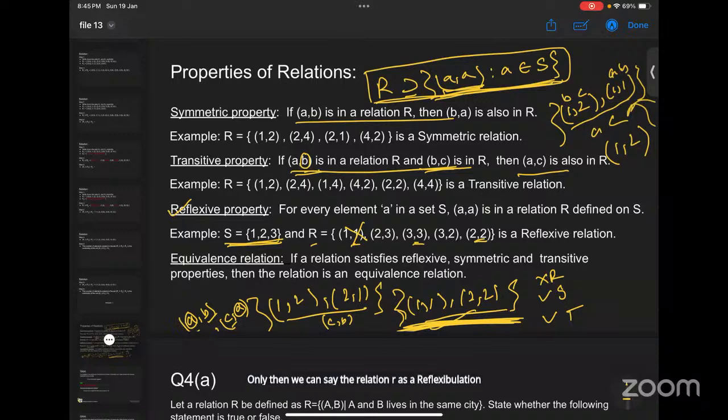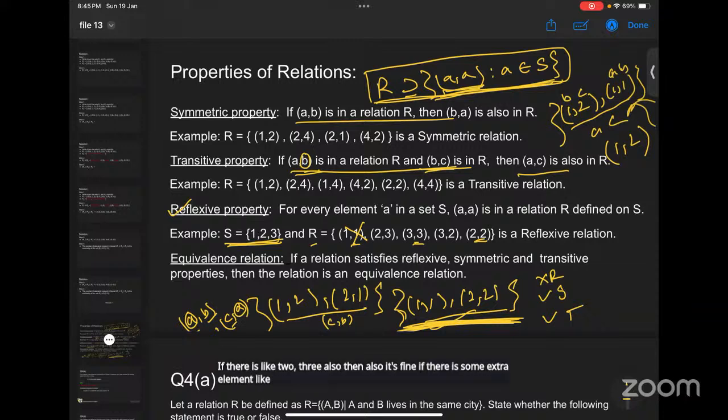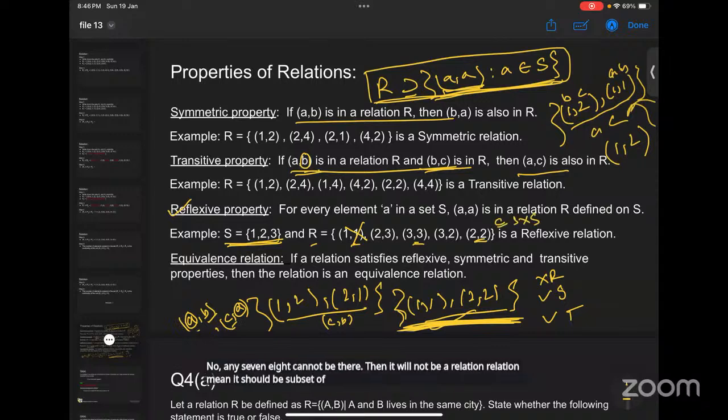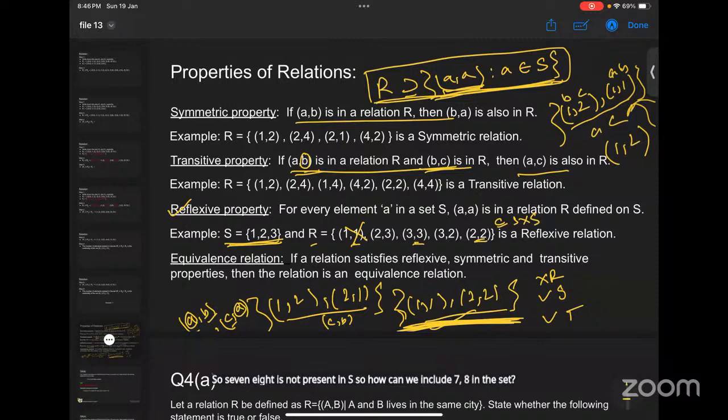Ma'am, if there is 2, 3 also, then is it also fine? Yes, if there is any extra element, then it is also fine. Suppose the element is 7, 8. No, 7, 8 cannot be there. Then it will not be a relation even. Relation means it should be a subset of S cross S, right? So 7, 8 is not present in S, so how can we include 7, 8 in the set?